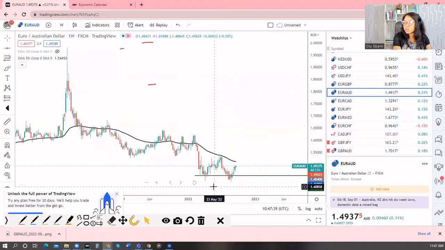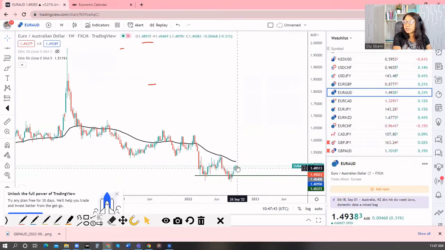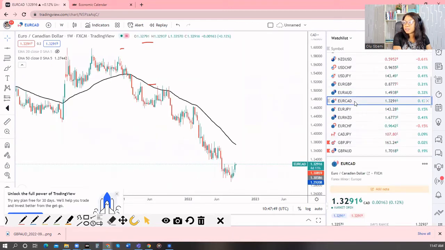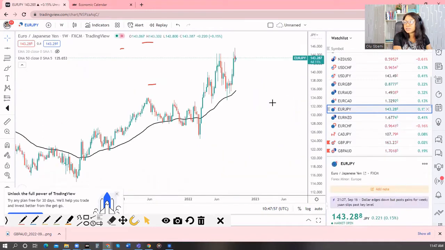Euro AUD, what do we have? We have a double bottom, and it looks like this is still moving to the upside. Euro Canadian dollar also looking bullish, but around the resistance. So maybe we may still see some continuation to the downside.